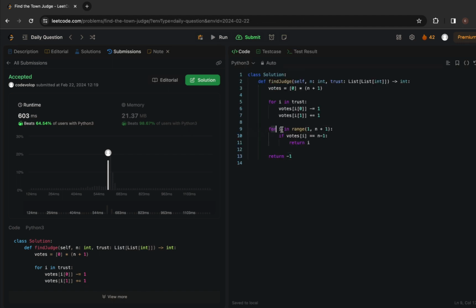Since we are iterating over n elements to check if we have n minus 1 element, the time complexity would be O of n. Likewise, we are also taking a vector for n elements to store the votes, as in how many people trust this particular element. We are taking the size of n elements. So the time complexity is O of n and the space complexity is O of n as well.